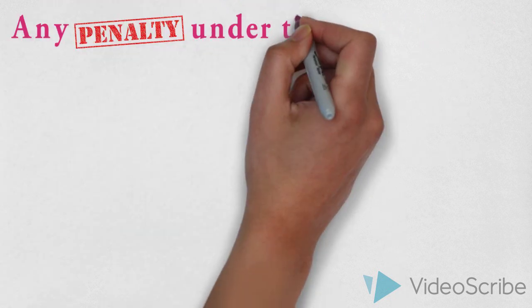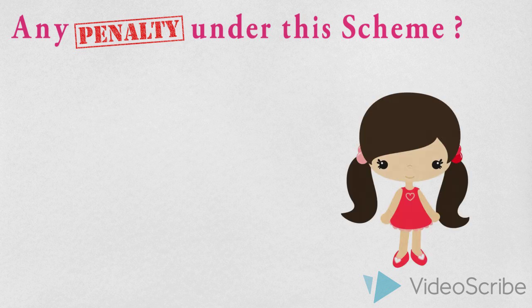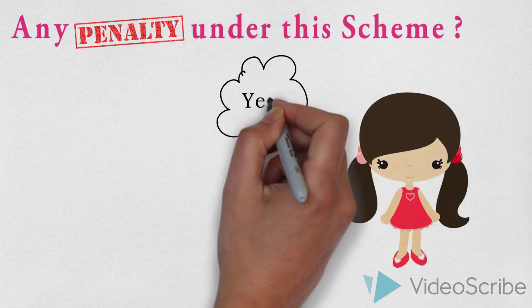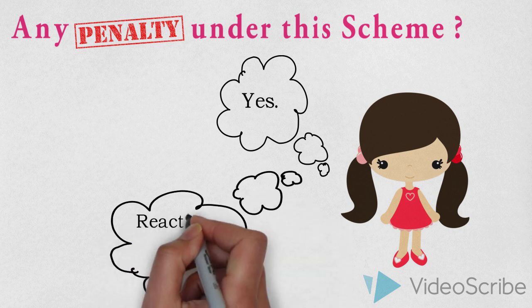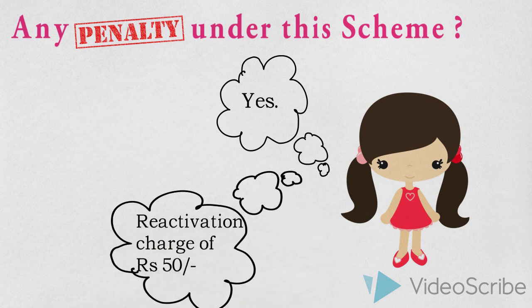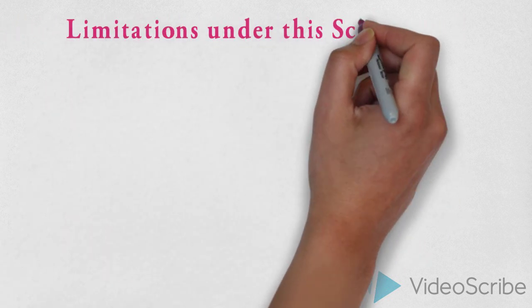Next up, let's have a look if there is any penalty under the scheme. Yes, there is a penalty. As we had seen before, you need to deposit a minimum of rupees 1000 every year under the scheme. In case you do not make that deposit, your account will be deactivated, and to reactivate the account you will need to pay a penalty of 50 rupees along with the 1000 rupees that you needed to deposit per annum.